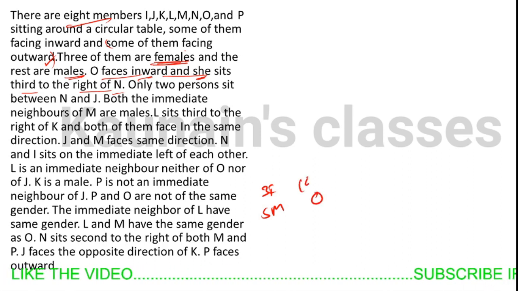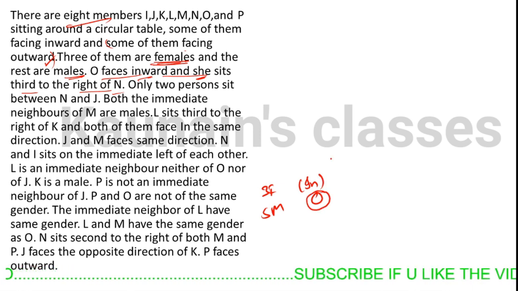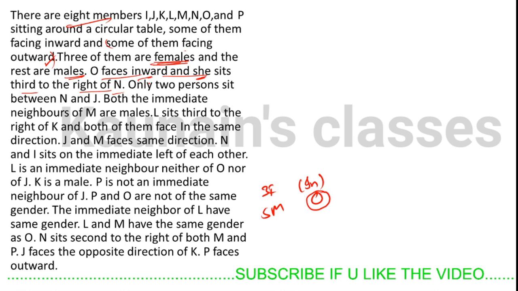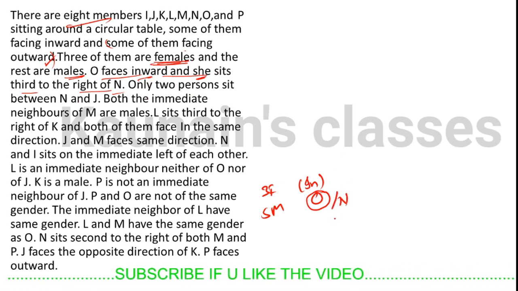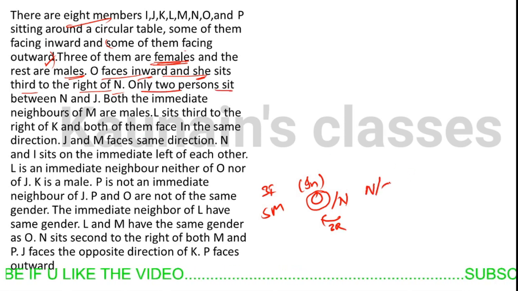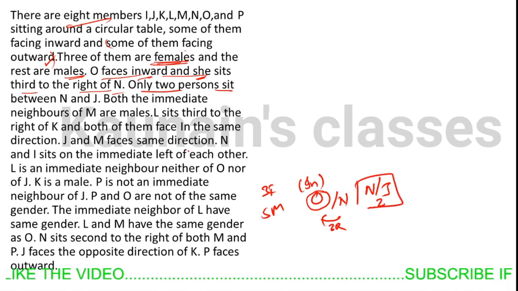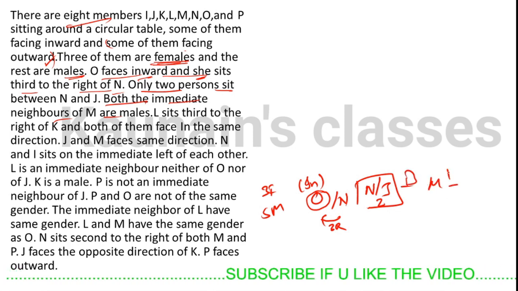O is facing inside, so let's make a circle. O is facing inside and she sits third to the right of N. Only 2 persons are sitting between N and J. Both the immediate neighbors of M are male.